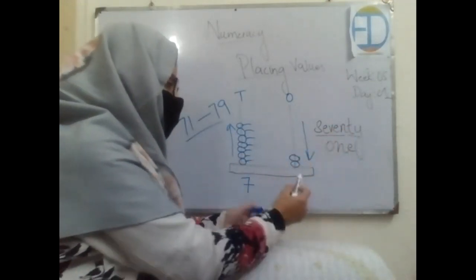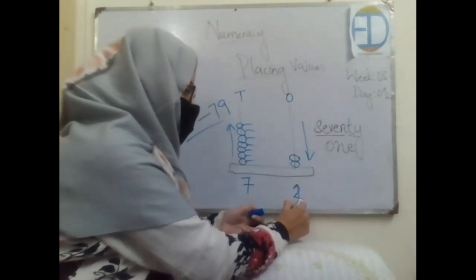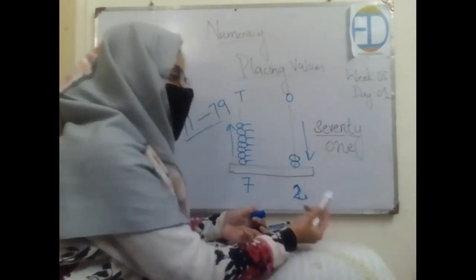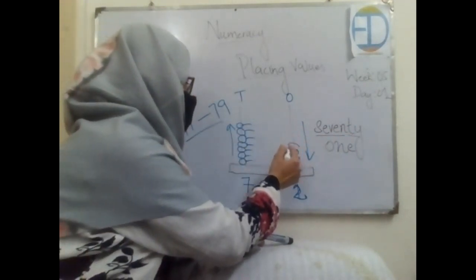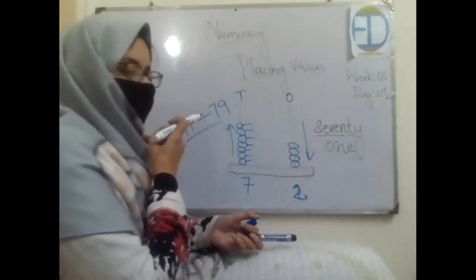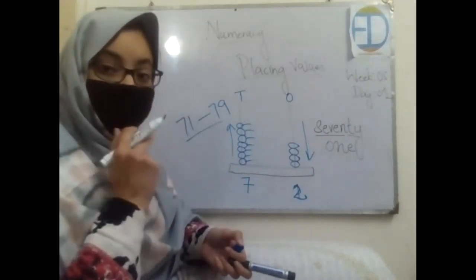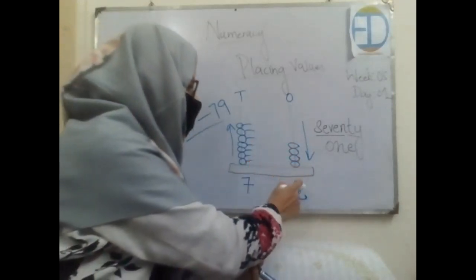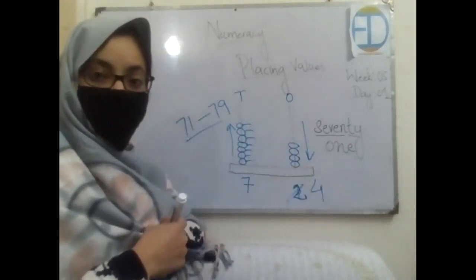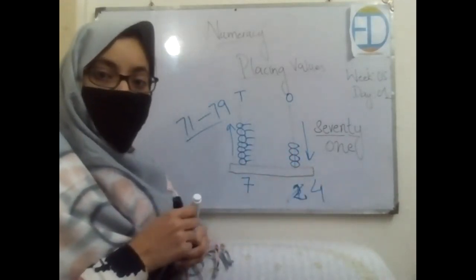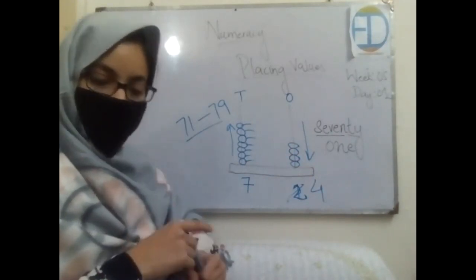Now if I add one more over here, what would be the number? The tens are the same, and this has now turned into 2. So the number is 72. Excellent. Now if I add 2 more over here, what would be the number? Not 73, I have added 2 more. So now it's 74. Excellent. And what are the spellings of 4? FOUR. 4. Very well done.